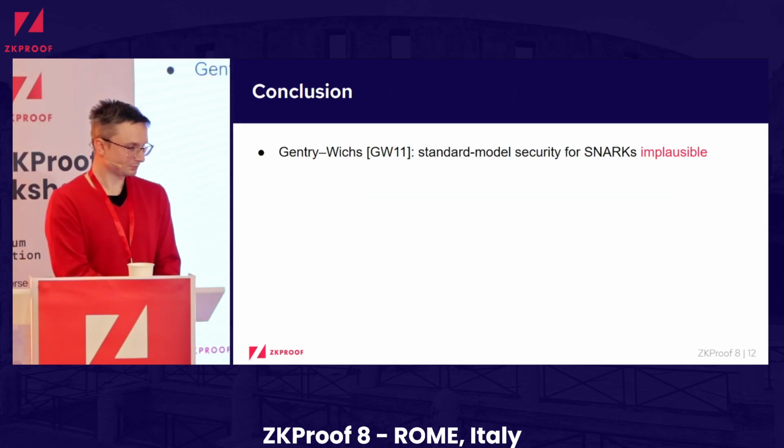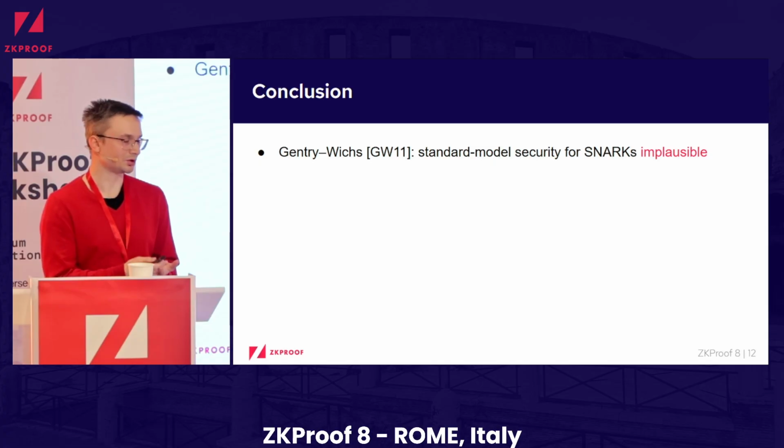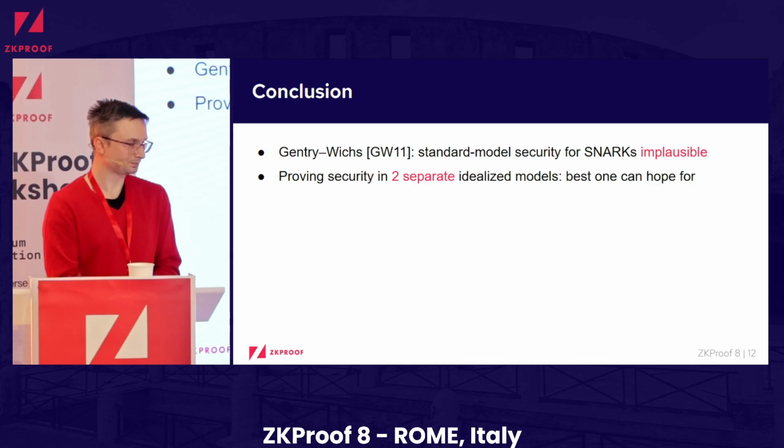All right. Let me conclude the talk by recalling the Gentry-Wichs impossibility result, which essentially makes it implausible for us to obtain a full security proof of a SNARK such as Plonk in the standard model. So from my point of view, the best we can hope for is to prove security in kind of independent and separate idealized models. So now we have a proof that idealizes the hash function, or we take a real hash function, but then idealize the adversary or restrict the class of adversaries. So I think this is a nice property to have for a scheme.